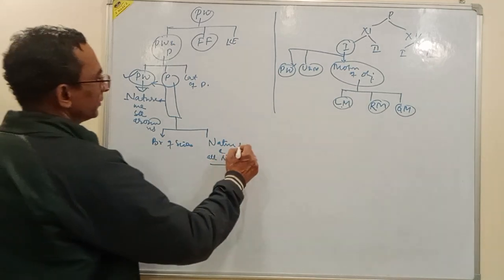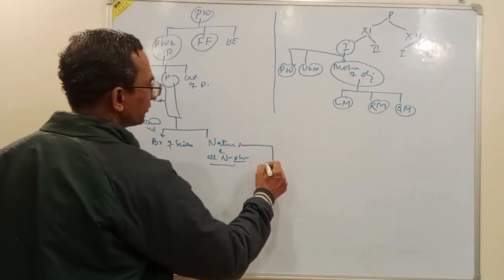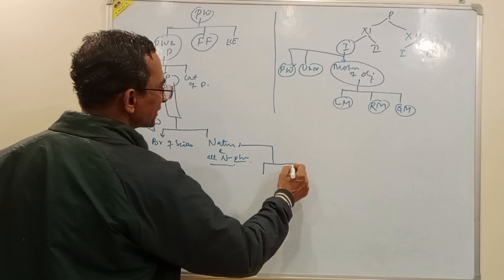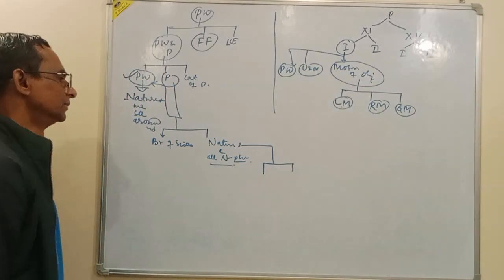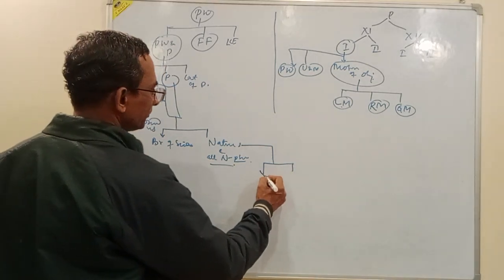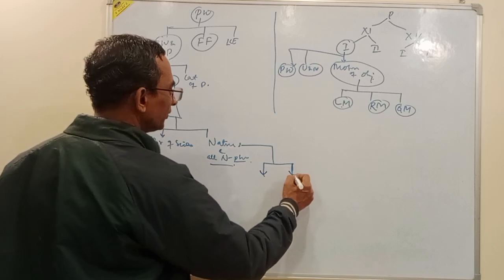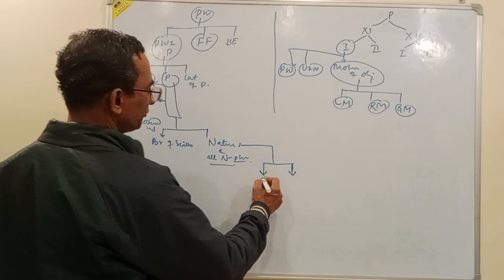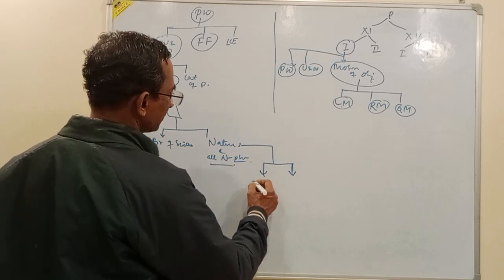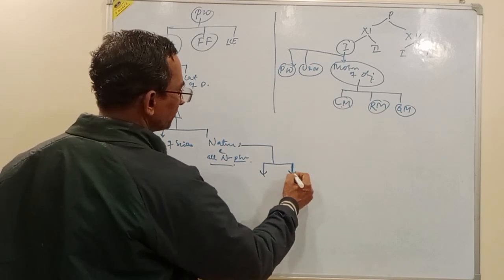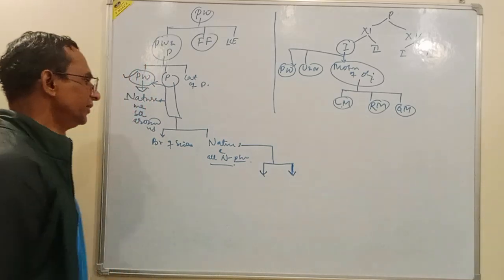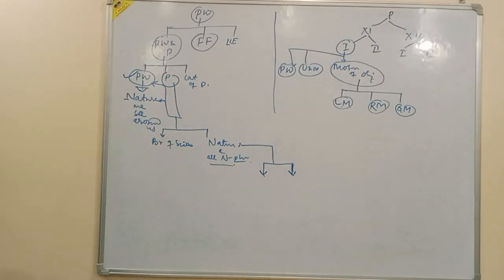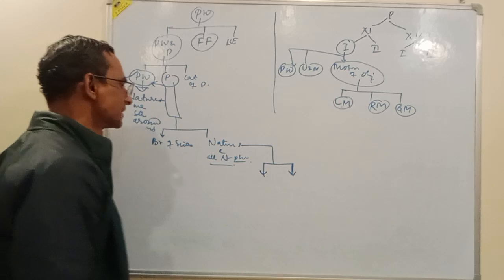This nature constitutes bigger particles and small particles. Some are visible to the naked eye, and some are very small. We need instruments to see those particles.